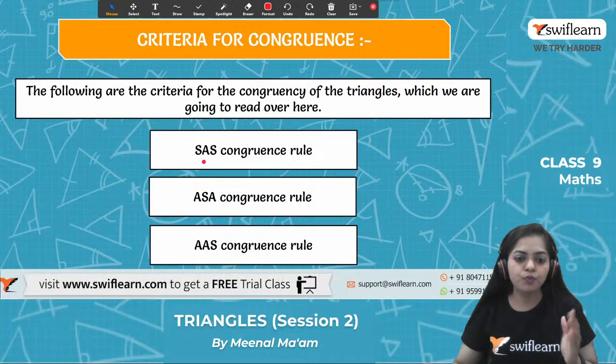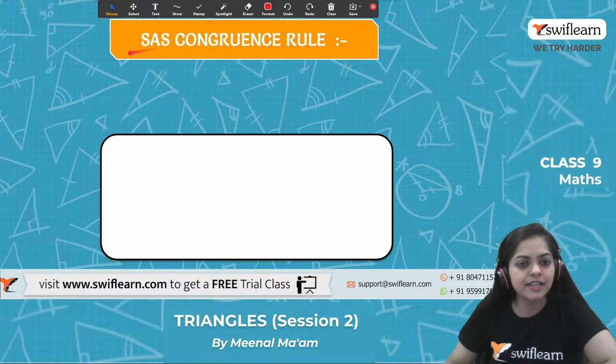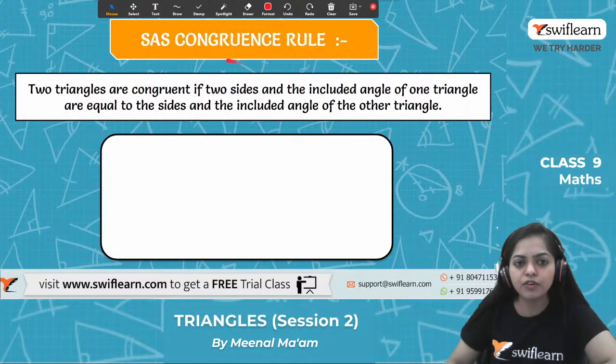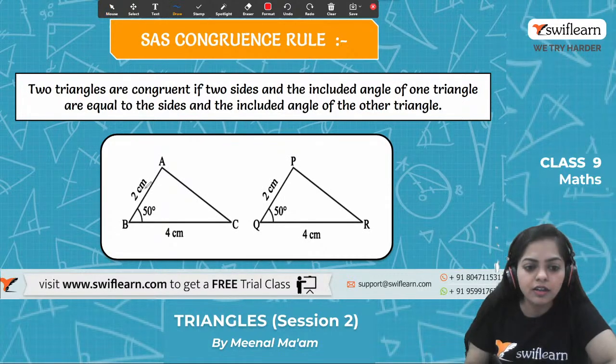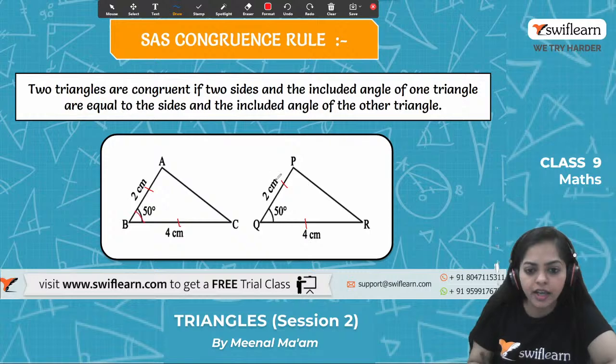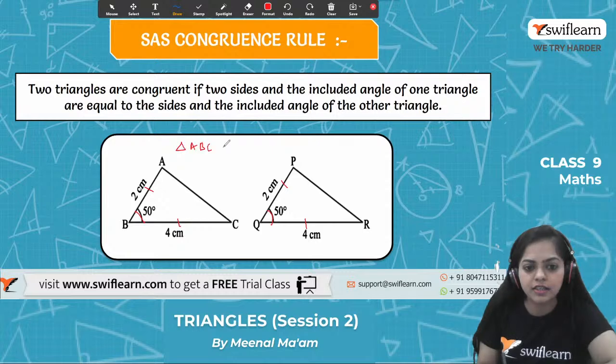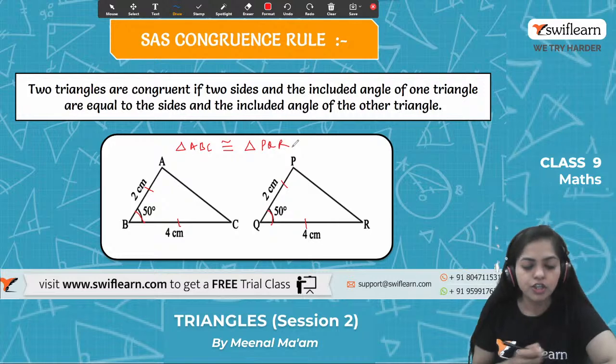So first is SAS congruence rule, that is side angle side congruence rule. What is the statement for the side angle side congruence rule? Two triangles are congruent if two sides and the included angle of one triangle are equal to the sides and the included angle of the other triangle. Let me just show you. When one side, second side and the included angle between these two sides are equal, then we can say that triangle ABC is congruent to triangle PQR.